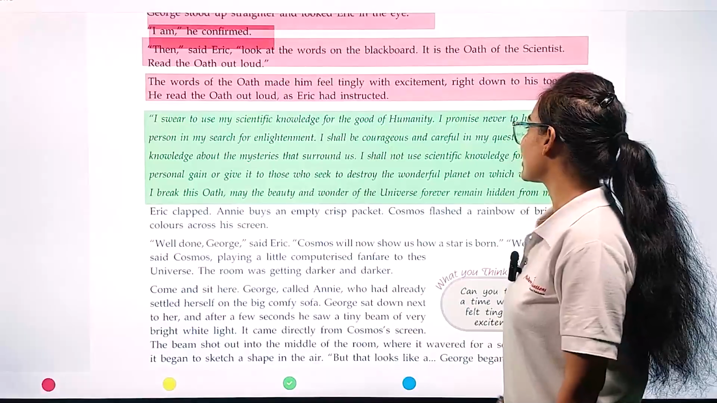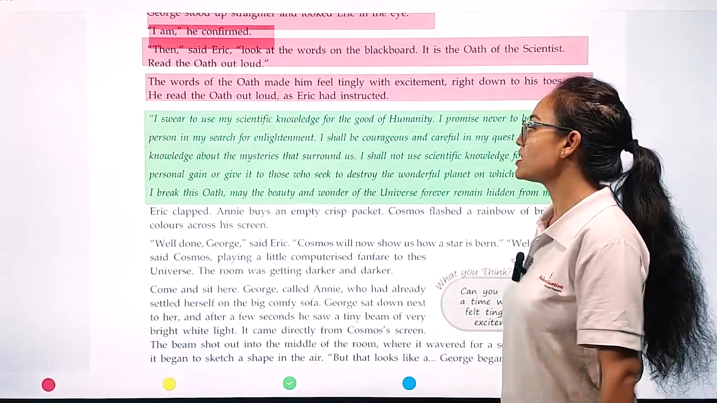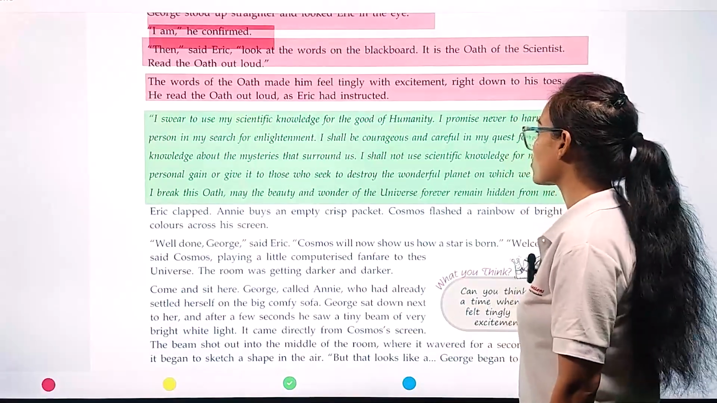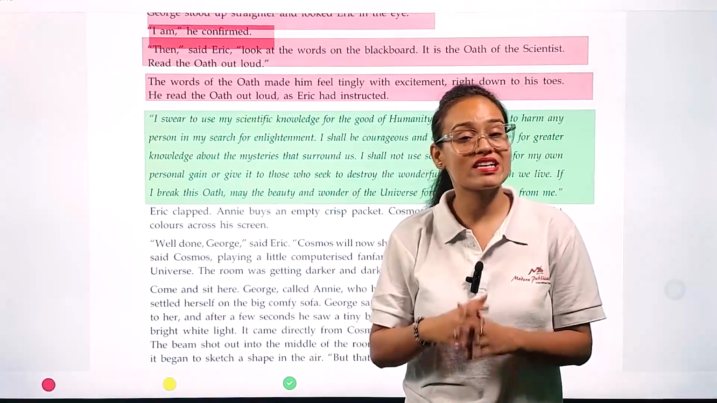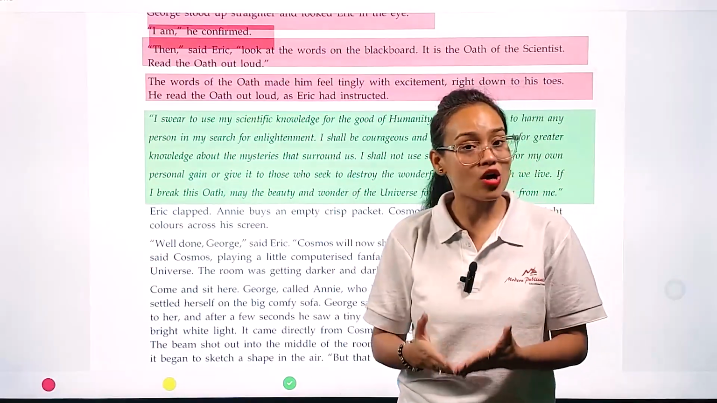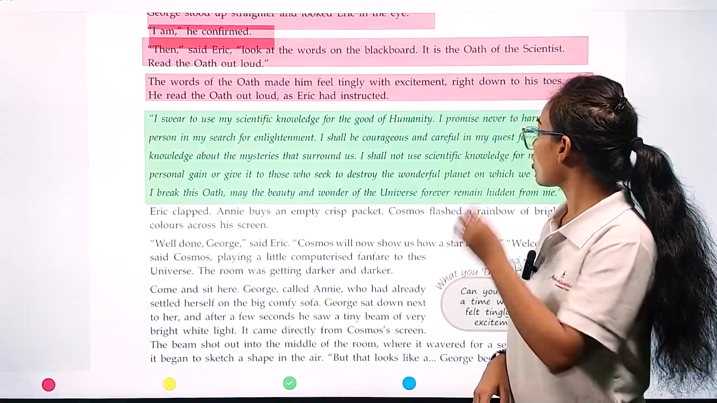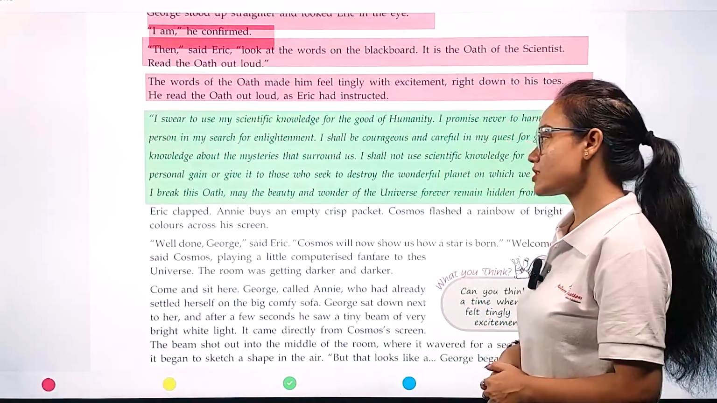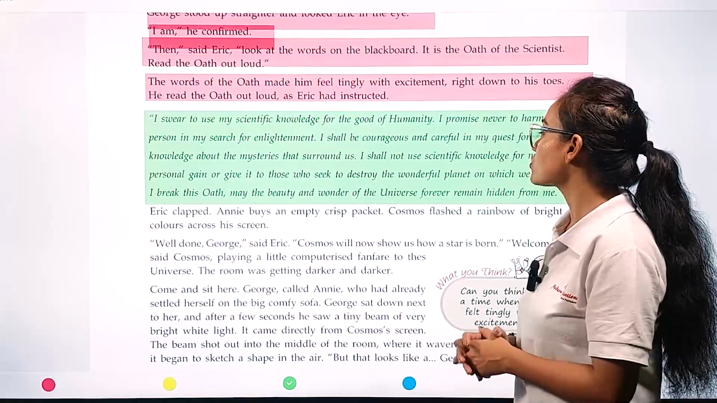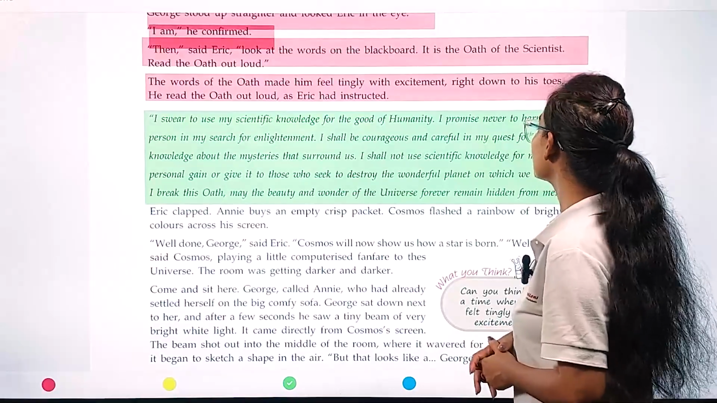"I shall be courageous and careful in my quest for greater knowledge about the mysteries that surround us." And I will always remain courageous and careful while using my knowledge. "I shall not use scientific knowledge for my own personal gain or give it to those who seek to destroy the wonderful planet on which we live."